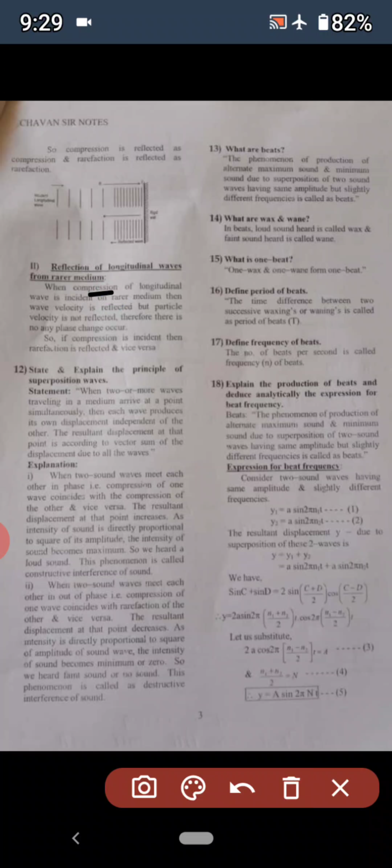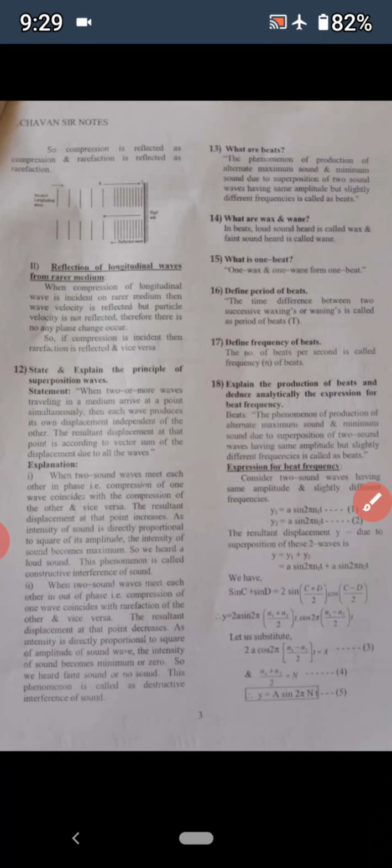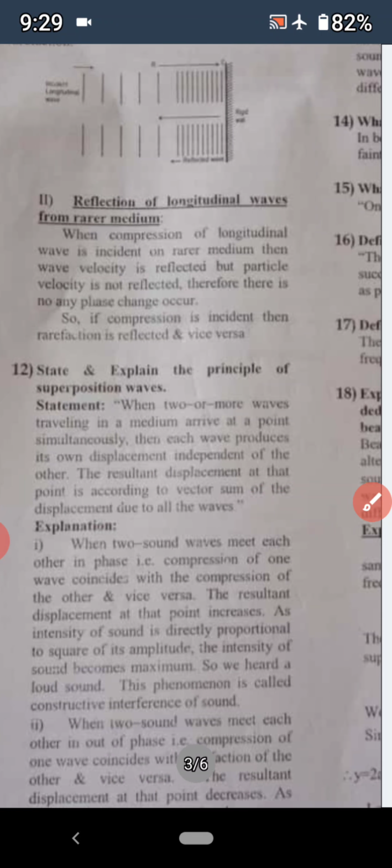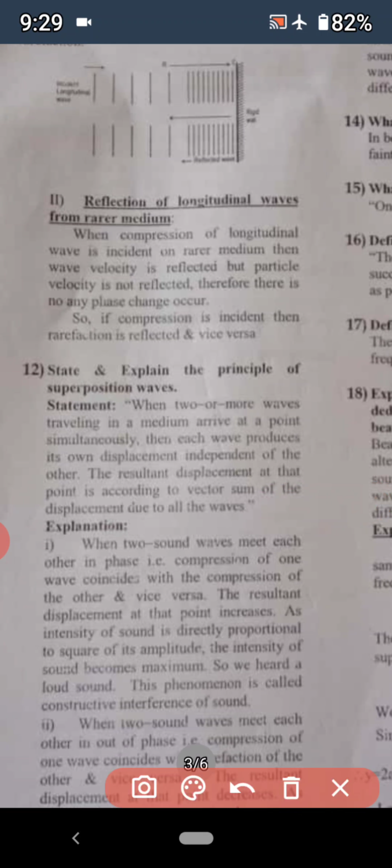The second thing is reflection of a longitudinal wave from a rarer medium. Here, compression of a longitudinal wave is incident on a rarer medium, then wave velocity is reflected but particle velocity is not reflected, and therefore no phase change takes place. So if compression is incident, then rarefaction is reflected and vice versa.